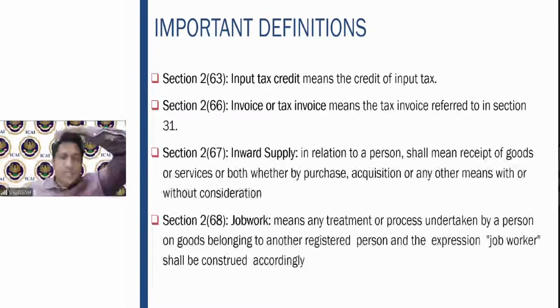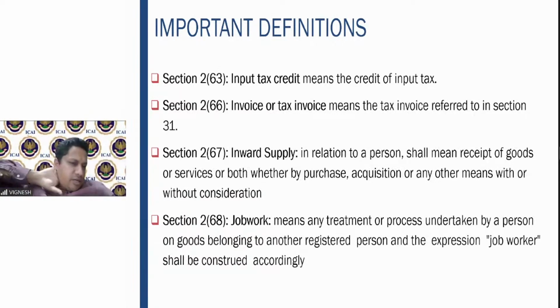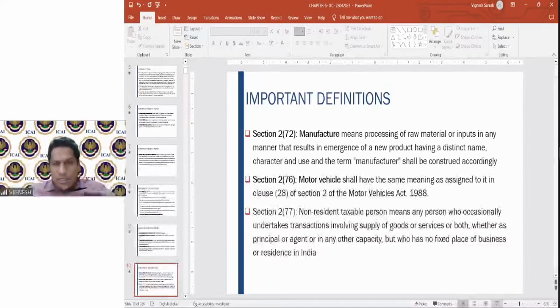And then 2(68) defines the term job work. What is job work? It means treatment or process undertaken by a person on goods belonging to another registered person, and the expression job worker shall be construed accordingly. The main important significant part of the definition of job work is that it will come under job work for the purpose of GST only if the treatment or process is done on the goods belonging to a registered person. So the important point is, if a registered person gives it to someone for doing any treatment or process, only then it will be considered as job work from the GST point of view. That is your 2(68).